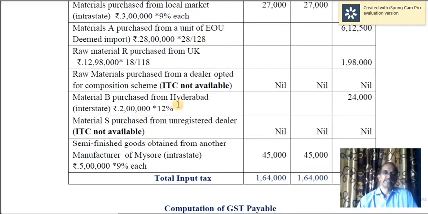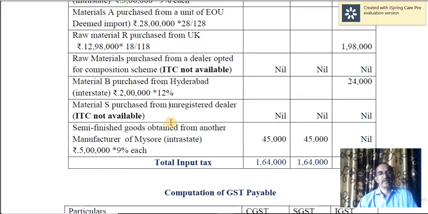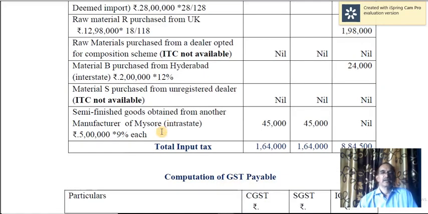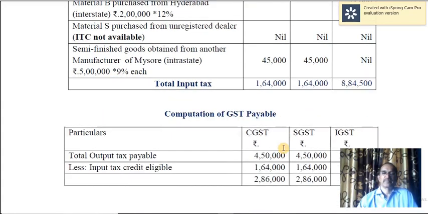Material B purchased from Hyderabad, interstate, 12% on that. Material S purchased from an unregistered dealer is considered a reverse charge supply, so ITC is not available here, so nil. Semi-finished goods obtained from another manufacturer of Mysore, intrastate, so 45,000 at the rate of 9% each on 5 lakh. So this is about input tax.